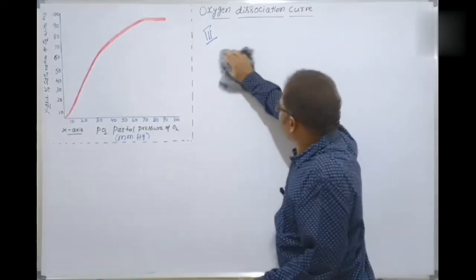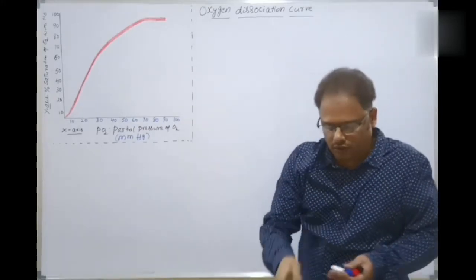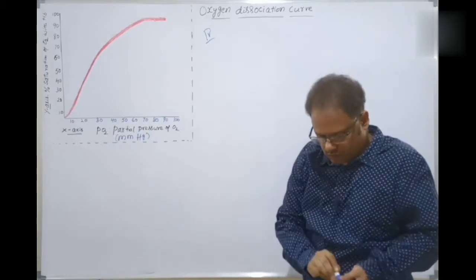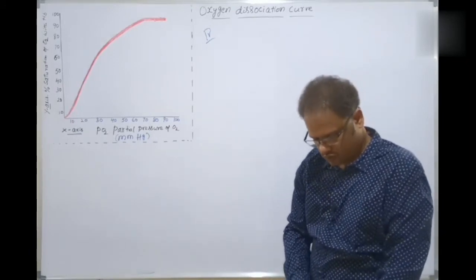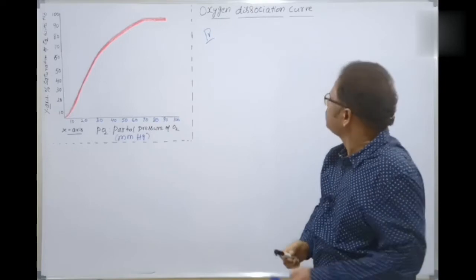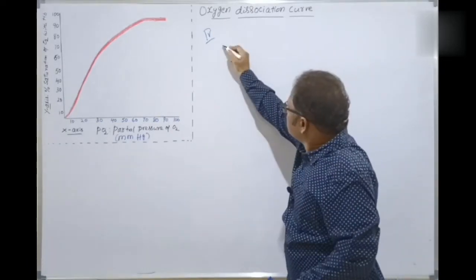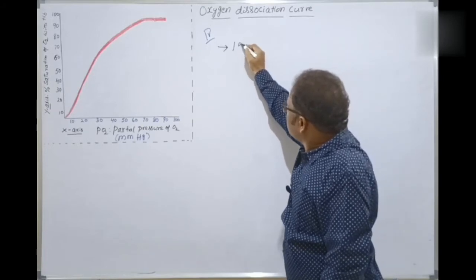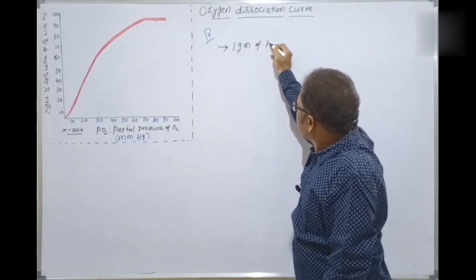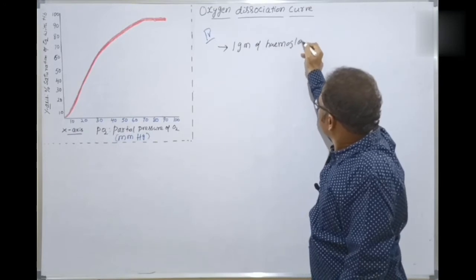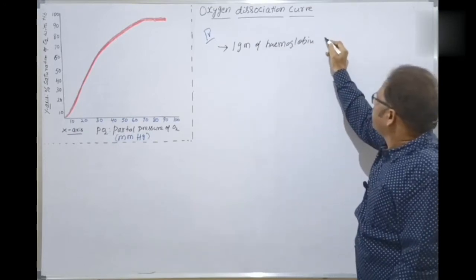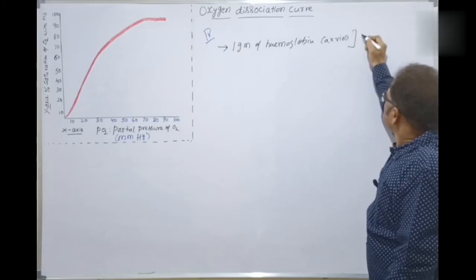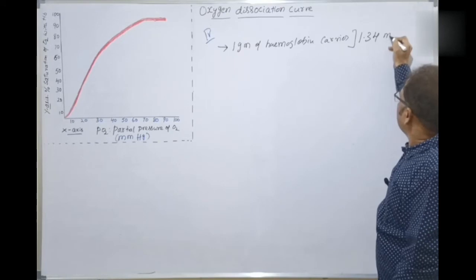Now the fourth aspect we are entering here, the fourth aspect of this discussion. Now a few statistics. 1 gram of hemoglobin carries 1.34 ml of oxygen.